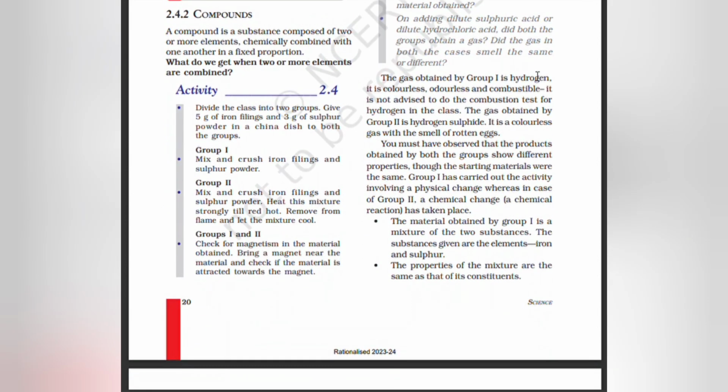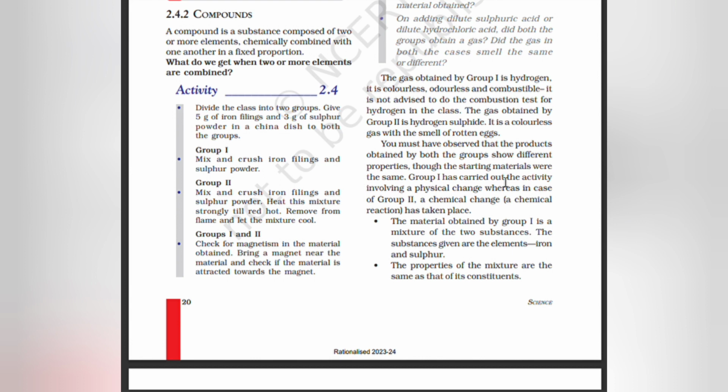The gas obtained by group 1 is hydrogen. It is colorless, odorless and combustible. It is not advised to do the combustion test for hydrogen in the class. The gas obtained by group 2 is hydrogen sulfide. It is a colorless gas with the smell of rotten eggs. You must have observed that the products obtained by both the groups show different properties, though the starting materials were the same.